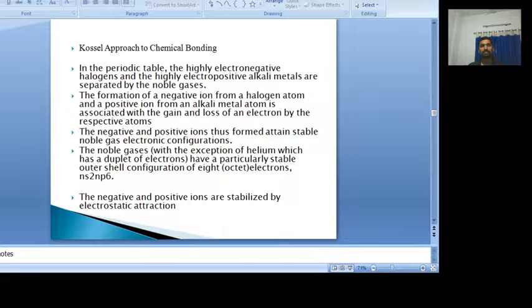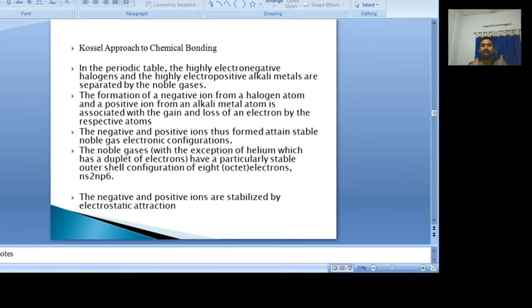That means at the beginning of each period, the alkali metals always form positive ions very readily, and at the end of each period, the halogens have a greater tendency to accept electrons. That means they have a greater tendency to form negative ions. So the alkali metals readily form positive ions, and the halogens form negative ions.